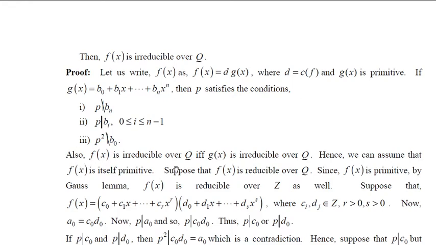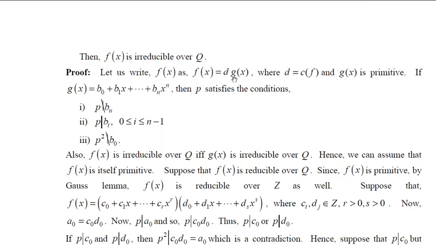Now, we have to show that f(x) is irreducible over Q. But we know that f(x) equals an integer times a polynomial g(x). If you want to say this is irreducible, you cannot factor this into a product of two polynomials.